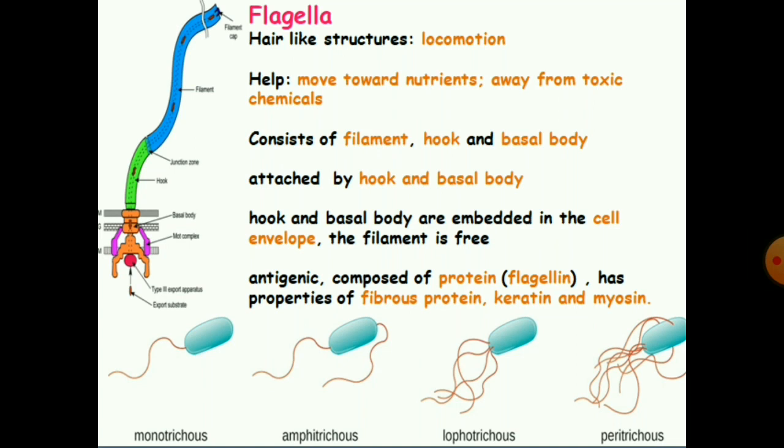Based on the arrangement of the flagella, they are divided into four types: monotrichous, amphitrichous, lophotrichous and peritrichous. Monotrichous is a single flagellum at one pole, amphitrichous is a single flagellum at both poles, lophotrichous is multiple flagella at one pole, and peritrichous is multiple flagella present throughout the cell.